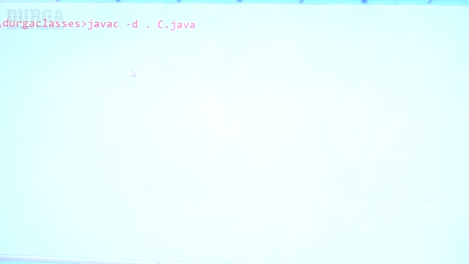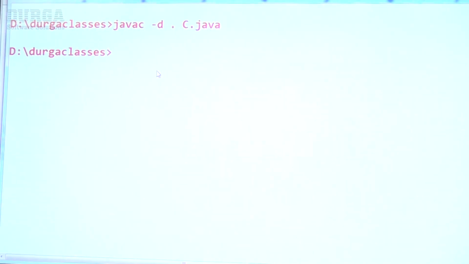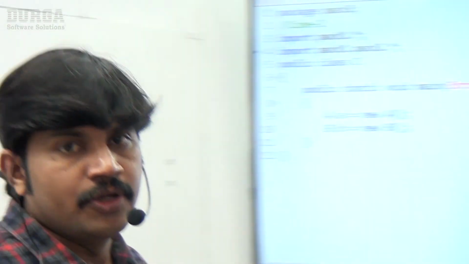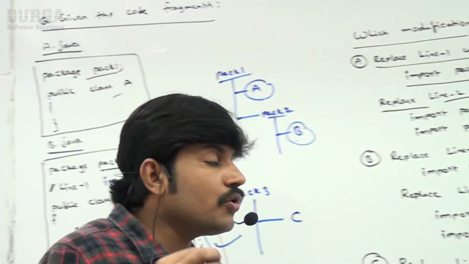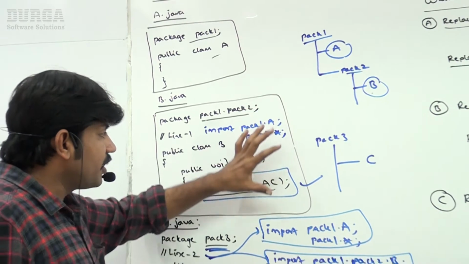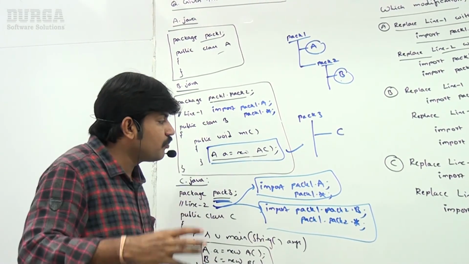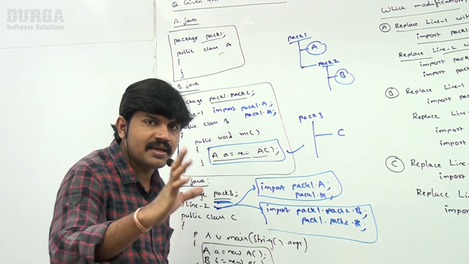Now observe this carefully. Happily the code compiles fine, no problem at all. So if you want to use any classes from outside the package, an import statement is required. You should have clear clarity on how to use that import statement.